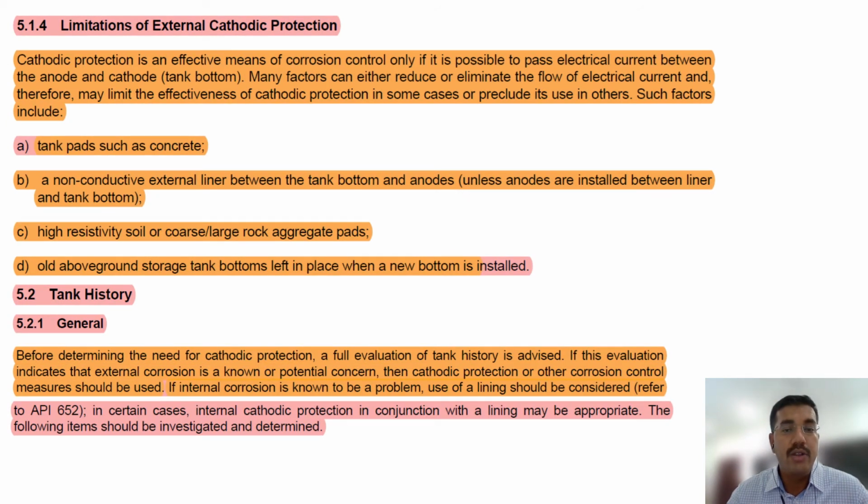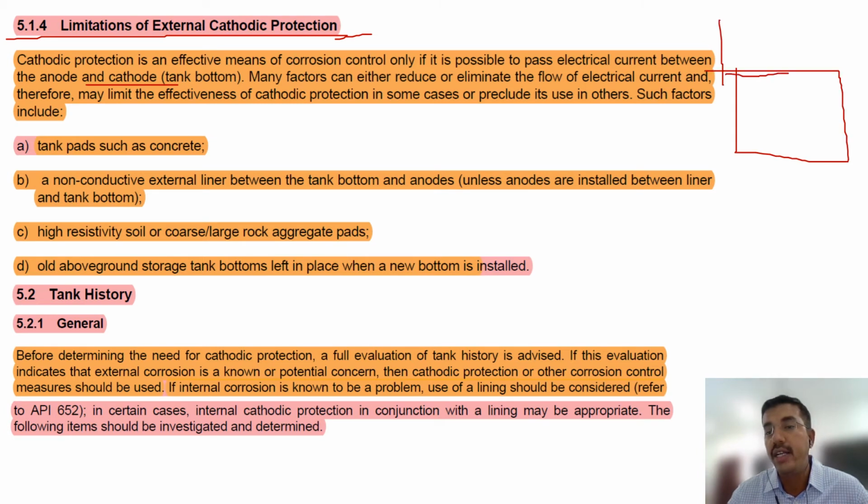Limitations of external cathodic protection. This may be one open book question. Cathodic protection is an effective means of corrosion control only if it is possible to pass electric current between the anode and cathode, okay. If the tank foundation is rock, this is the tank and downside the tank foundation it is rock, the electrolyte will never flow, okay. Many factors can either reduce or eliminate the flow of electric current, and therefore the effectiveness of cathodic protection in some cases is limited, okay.